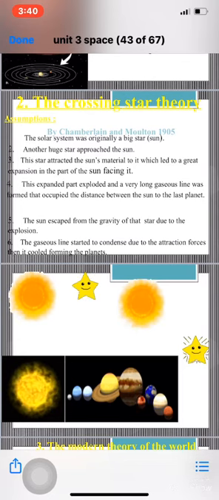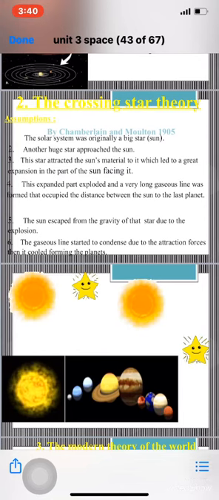Expansion happened in the sun's material, okay? The part that is facing the other star. Okay, this expanded part exploded, and a very long gaseous line was formed. The part that expanded had an explosion. When it exploded, a very long gaseous line was formed that occupied the distance between the sun and the last planet. It made a gaseous line from the sun to the last planet known now.